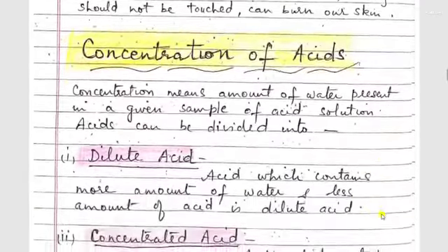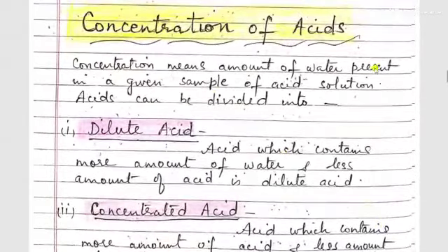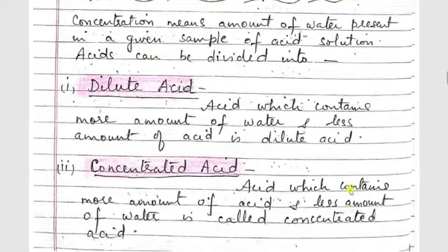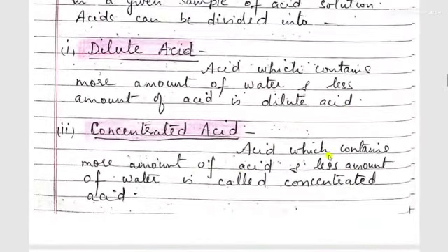Next topic is concentration of acids. Concentration means amount of water present in a given sample of acid solution. So according to concentration, acids can be divided into dilute acids and concentrated acids. Dilute acid, an acid which contains more amount of water and less amount of acid, is called a dilute acid. Now what is concentrated acid? Acid which contains more amount of acid and less amount of water is called concentrated acid.